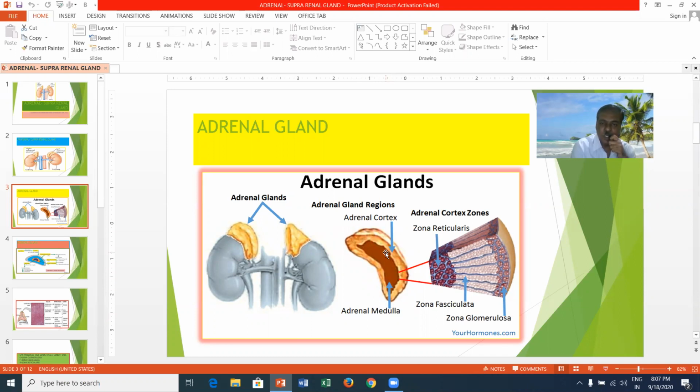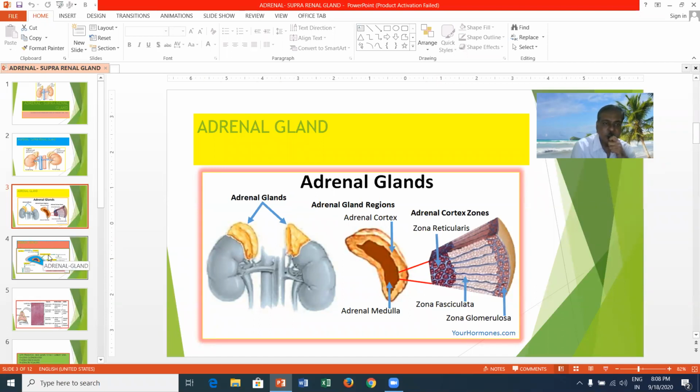The adrenal cortex has three zones: zona glomerulosa, zona fasciculata, and zona reticularis. Zona glomerulosa is present on the outside, zona fasciculata in the middle, and on the inner side you can see the zona reticularis.